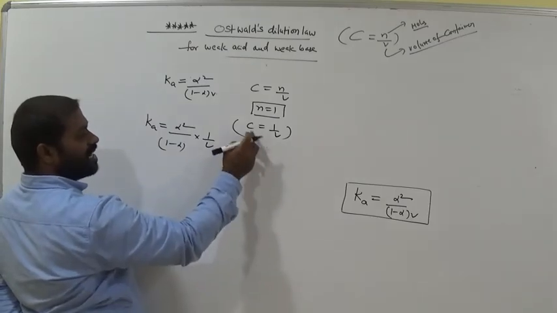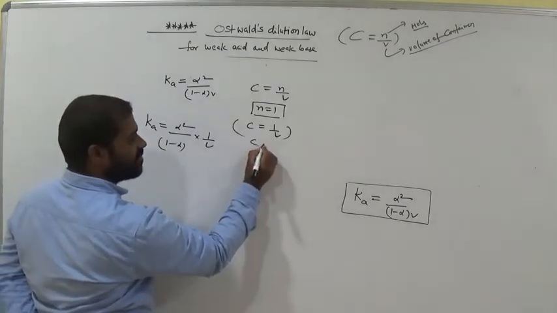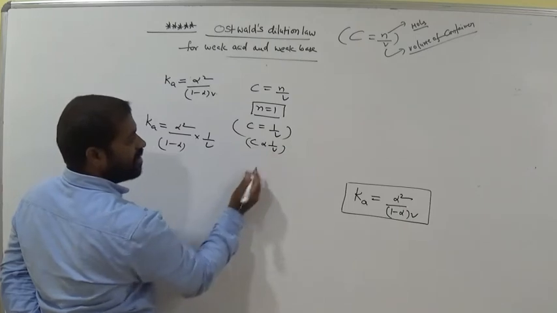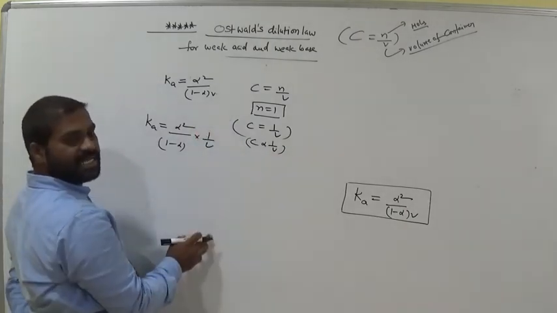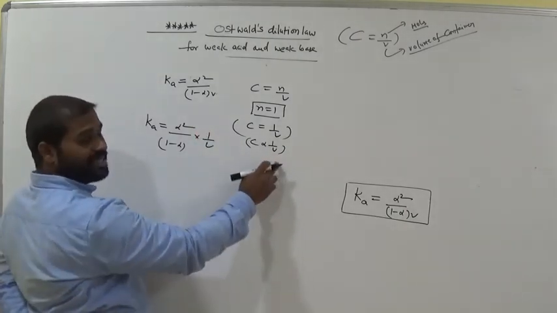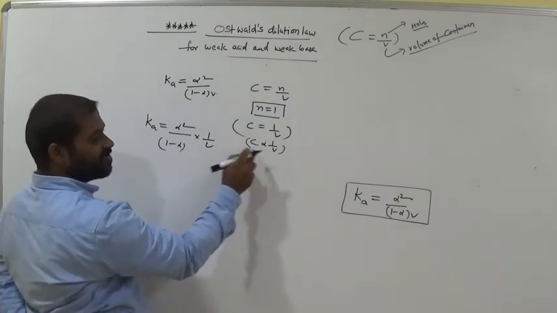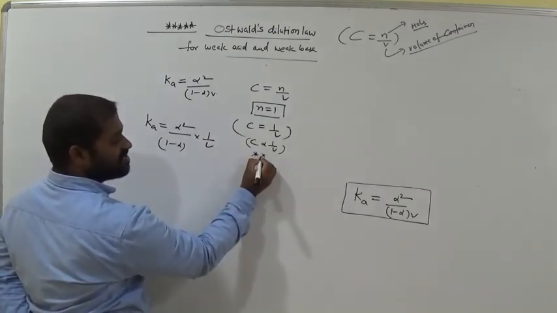So the volume and concentration relation is inversely proportional. Remember this. If concentration is high, volume decreases. If volume is high, concentration decreases. Inversely proportional. Very, very important. Remember this. Already we discussed it.